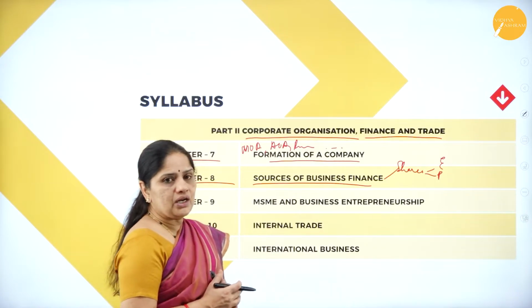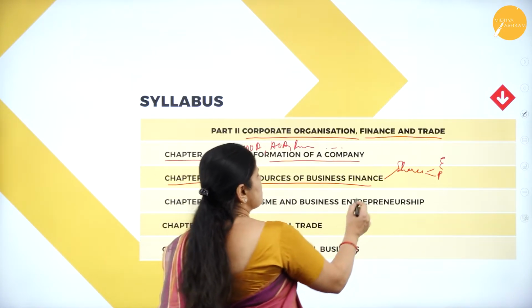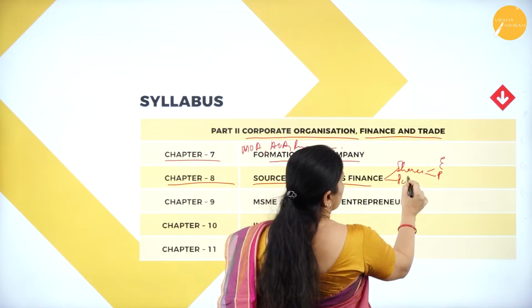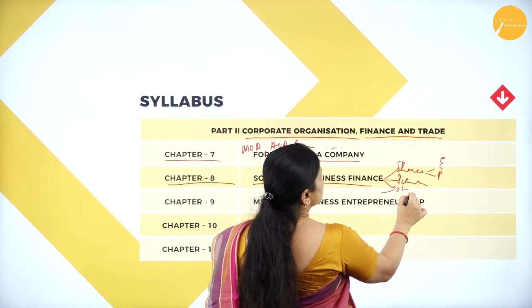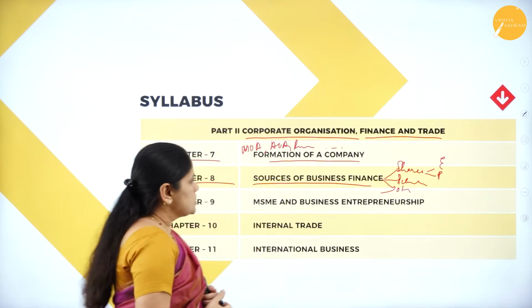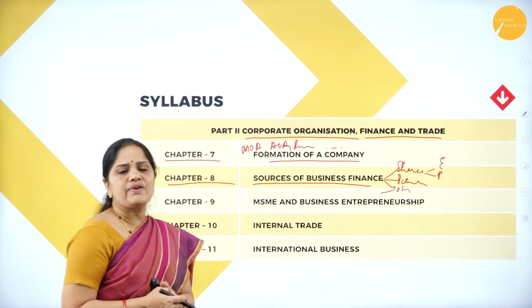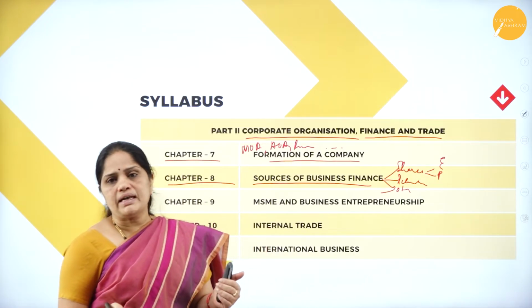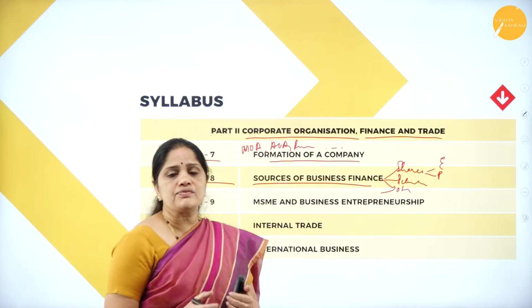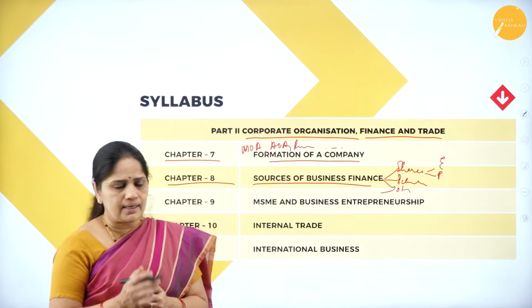That we will come to know, and then we will also discuss what debentures are, and what the other sources of finance are. So, in sources of business finance, we will be looking into the various options available for raising finance for starting a joint stock company.